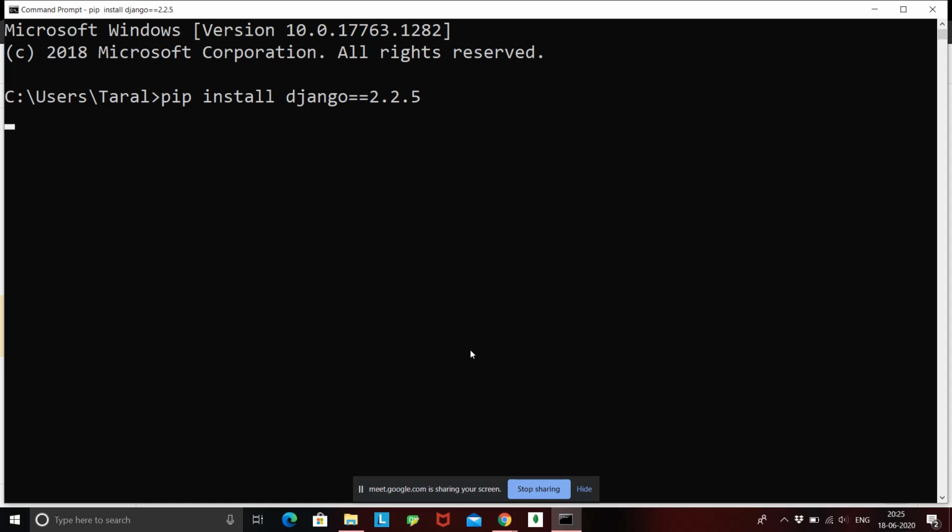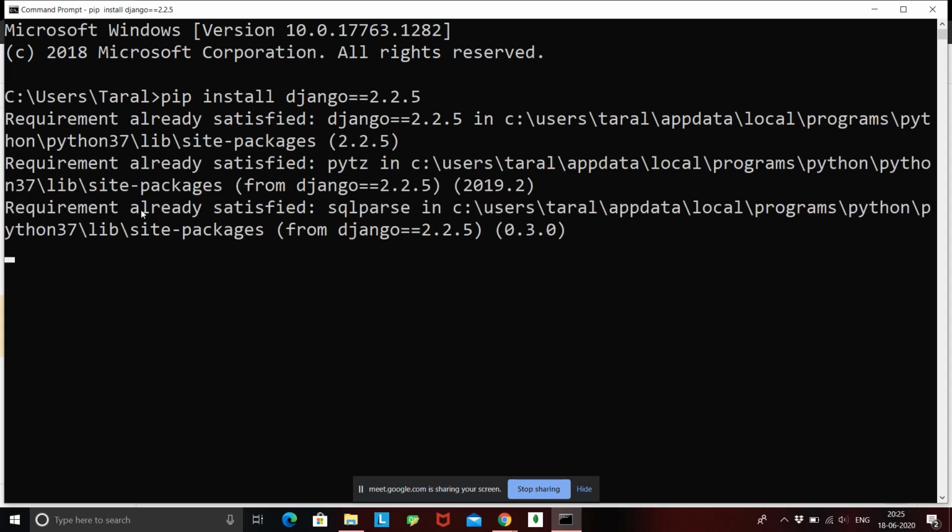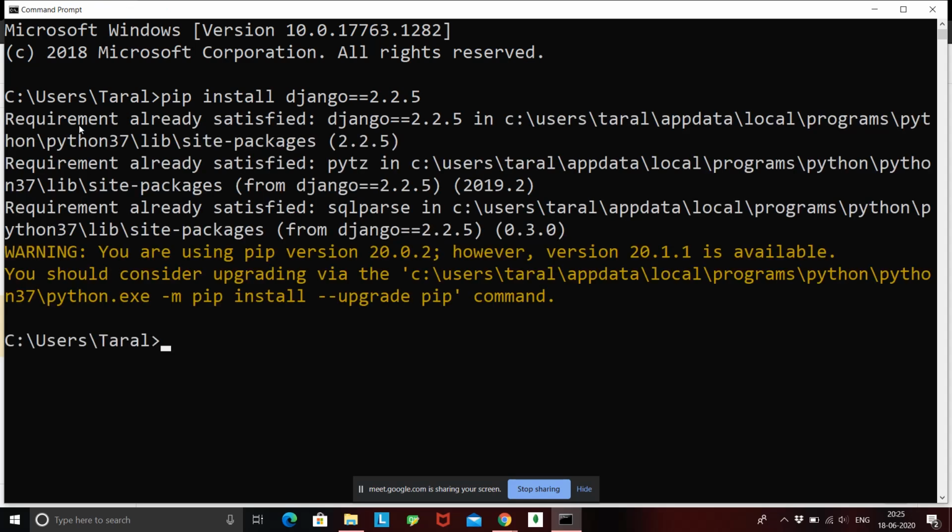If I hit enter now, this will connect to the pip server and give us the required files that we need to install Django. This is telling me requirement already satisfied because I have already installed Django into my system.